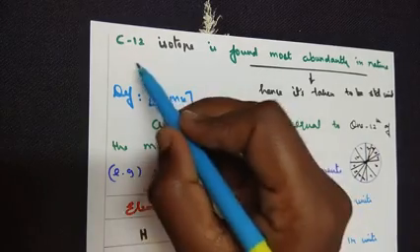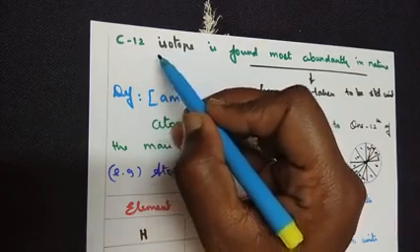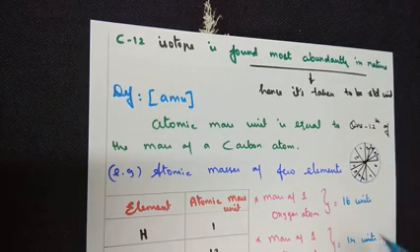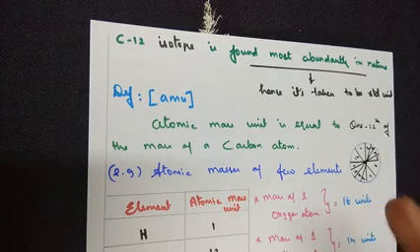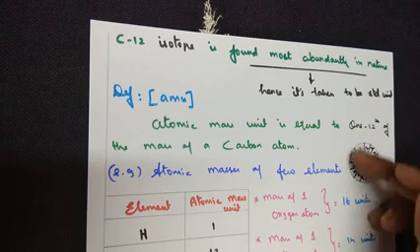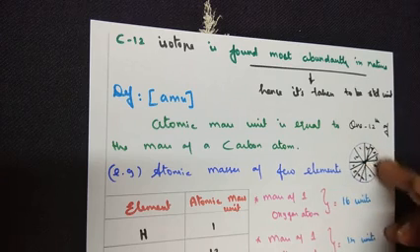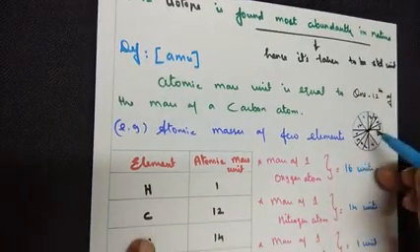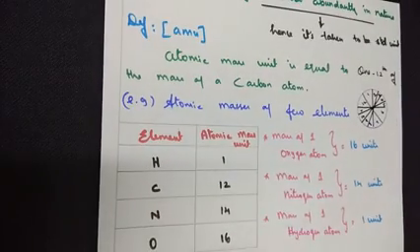When we say carbon-12, the meaning is that the carbon atom is divided into 12 parts, so 12 parts make up one carbon atom. My separation may not be in proper proportion, but it's supposed to be in equal proportion. All the sectors should be equal. You will understand it better when I give you the example.